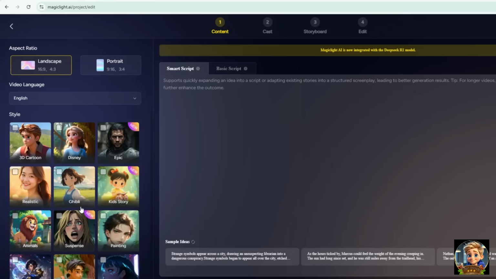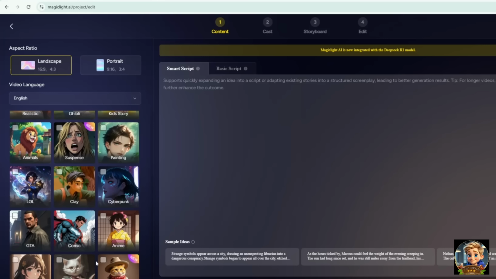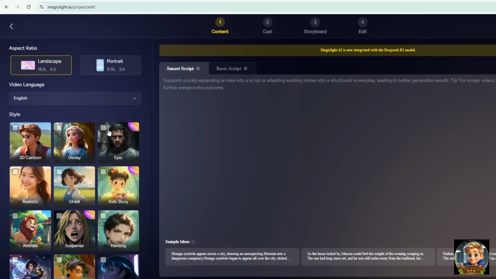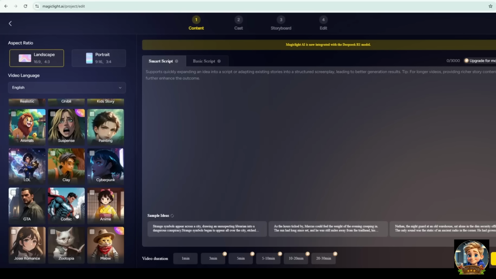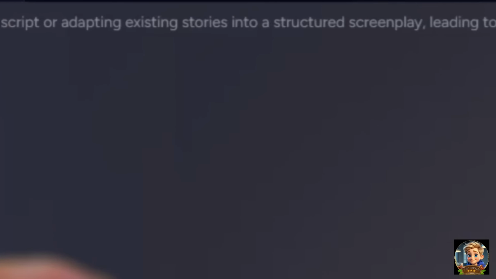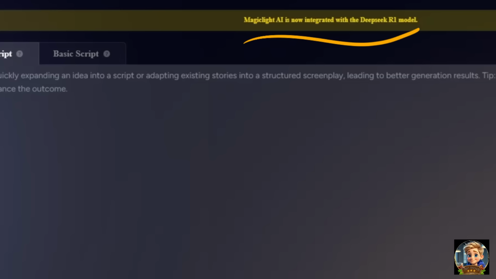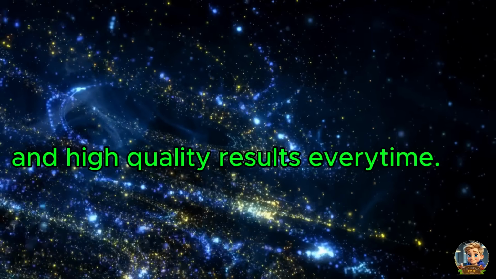After that, pick a video style. Magic Light offers a wide variety of styles to choose from, including 3D cartoon, Disney, epic, realistic, kids story, Ghibli, and many more. For this story, I think the Disney style fits perfectly, so that's the one I'll go with. What makes this tool truly powerful is that it's powered by the DeepSeek R1 model, a cutting-edge AI technology that handles everything from script breakdown and content expansion to image generation and more. In short, you can expect impressive, high-quality results every time.